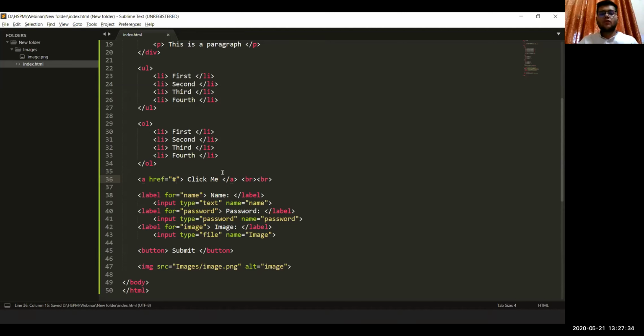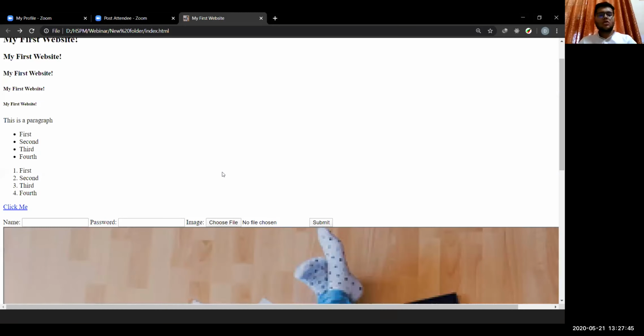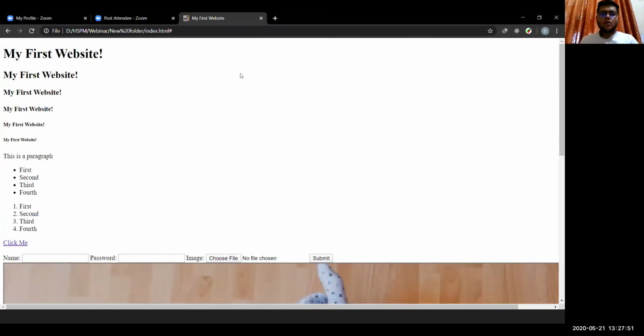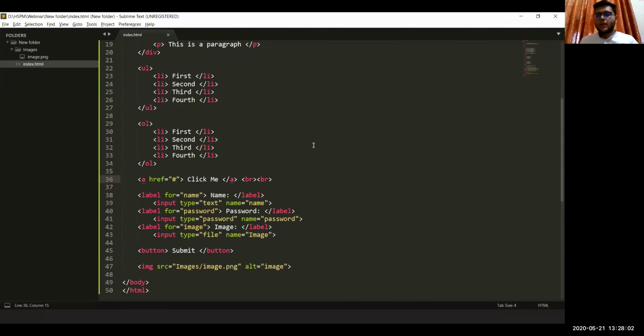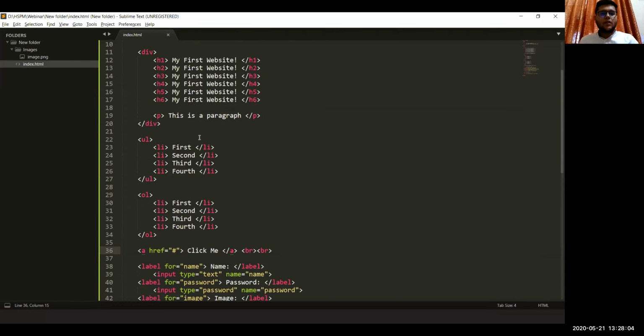So if you want to make a link to this page but you don't have the URL of that page right now, you can place a hashtag here. Whenever you click on this, it is still enabled, but you will just see a hashtag at the end of the URL that you are at. Okay, explain div.